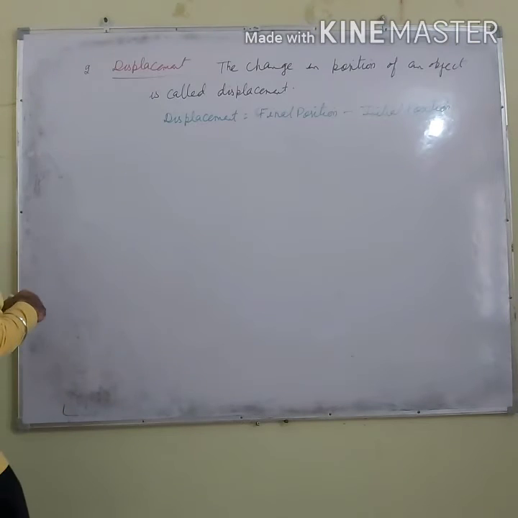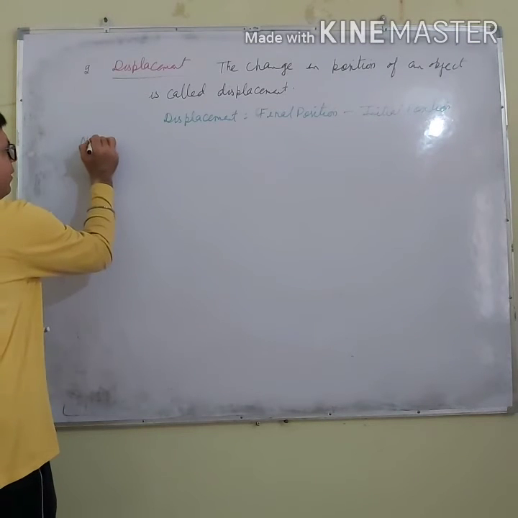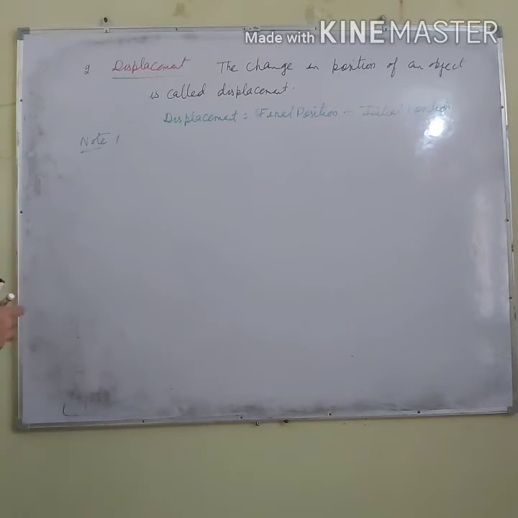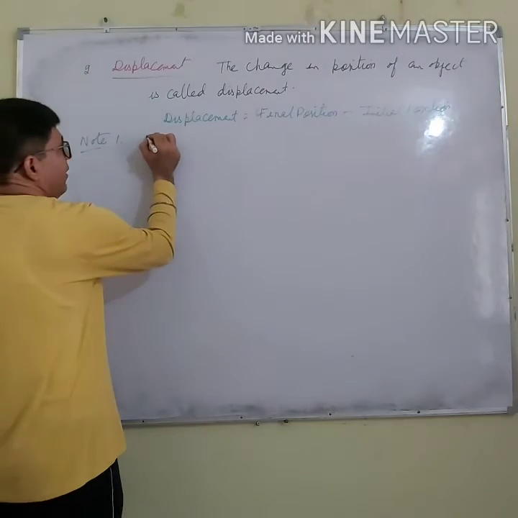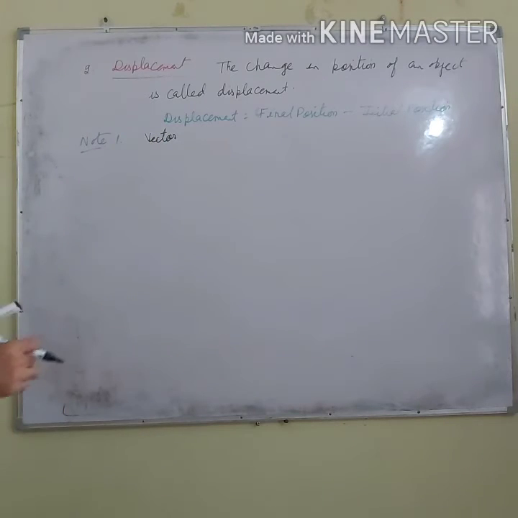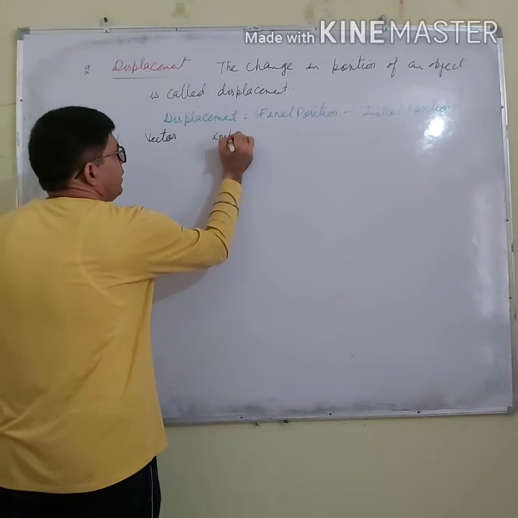Now, a few points you have to keep in your mind. Note number 1, displacement is a vector quantity.